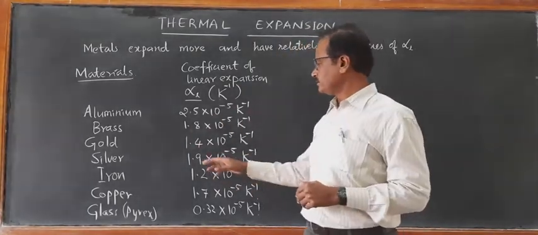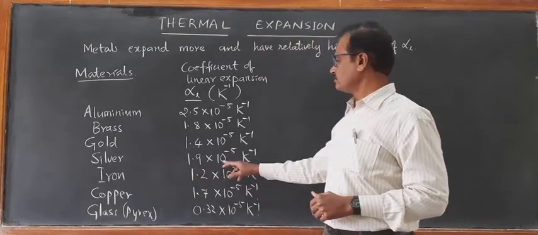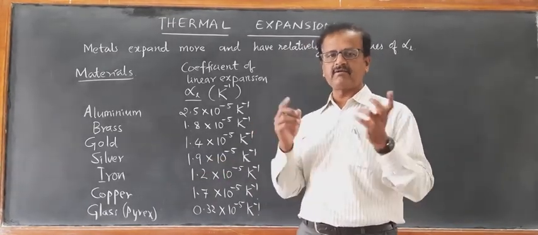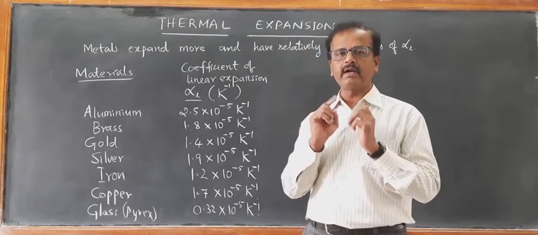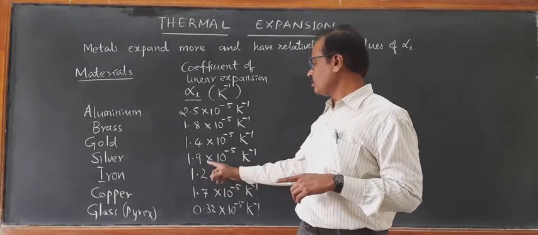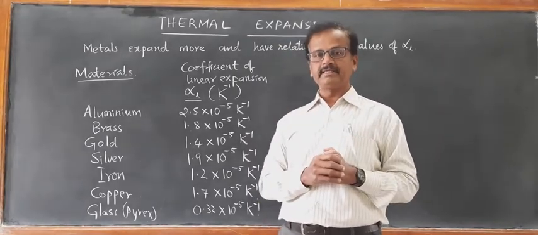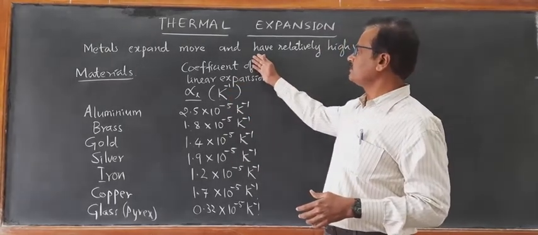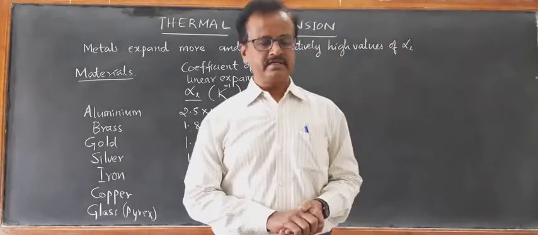If you take, for example, a silver wire of 1 meter length, if its temperature is raised by 1 degree Celsius or by 1 Kelvin, then its length increases by 1.9 into 10 to the power of minus 5 per meter. That is the meaning of coefficient of linear expansion. So we conclude that metals expand more and have relatively high values of coefficient of linear expansion.